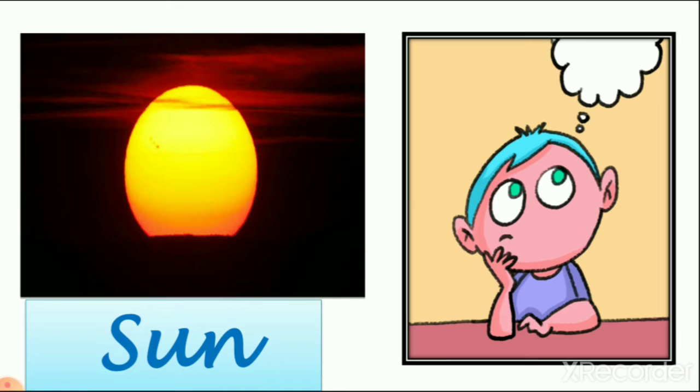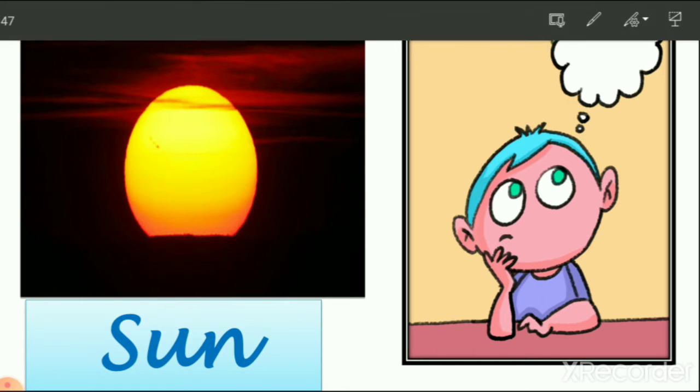Moon is also like that, but the color of moon is white and the color of sun is yellow or orange. Here you can see the yellow and orange color. So in the previous lecture we learn about the sun and why the color of sun is yellow or orange, right? We learn in the previous lecture, right? So let's revise about sun.